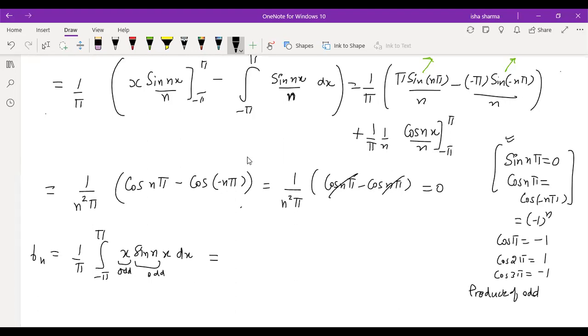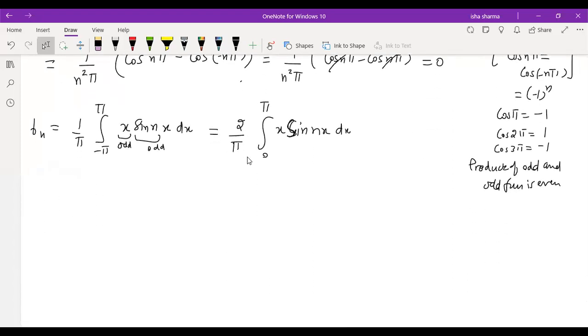Product of odd and odd function is an even function. And so this is overall an even function. So this becomes 2 by pi, integral from 0 to pi of x sine nx dx, right? This is what it reduces to.